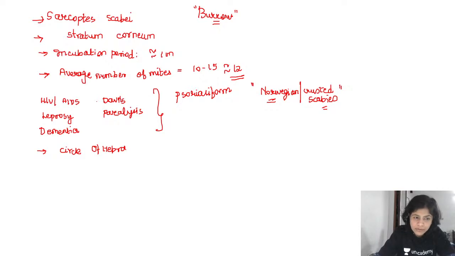So you look out for the burrow in your web spaces, then the wrist, then the medial aspect of the forearm, then the cubital fossa, then the anterior axillary fold and the axilla, then the periareolar area, then you will see it in the umbilicus, then you may see it in the groin and the genital area, then the perianal area, and then come back. So that is the circle of Hebra. Okay, so circle of Hebra defines where you will be seeing the maximum density of the scabies mite, or the maximum areas where you can isolate the scabies mite.